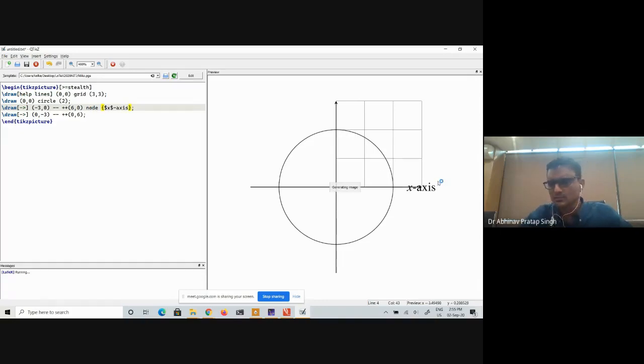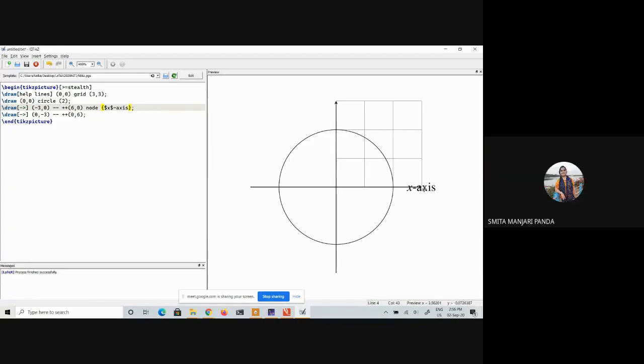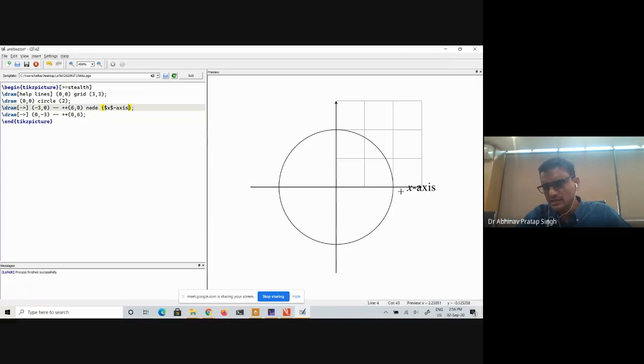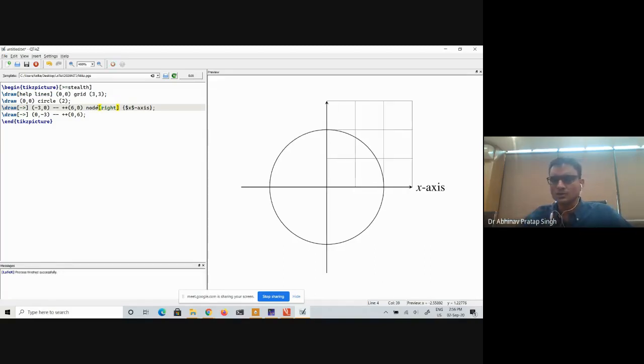Let it appear first, then we will discuss. Now, can you see the output here? But is this the output that you wanted? I hope not. I am assuming that what you want is that this text should appear to the right of it. So I will give this an option of right. What it will do is place the text to the right of that particular node. Now again we will reuse this code. I will simply copy it from here and paste it here.